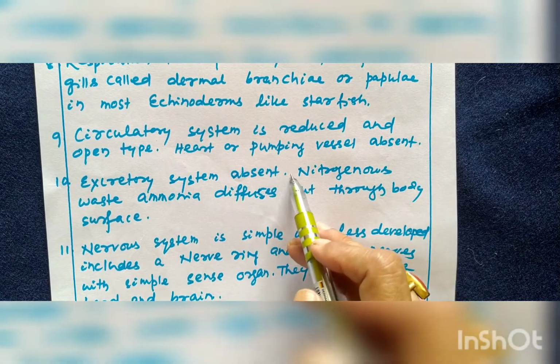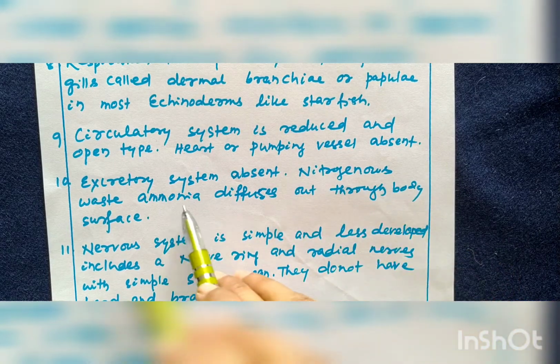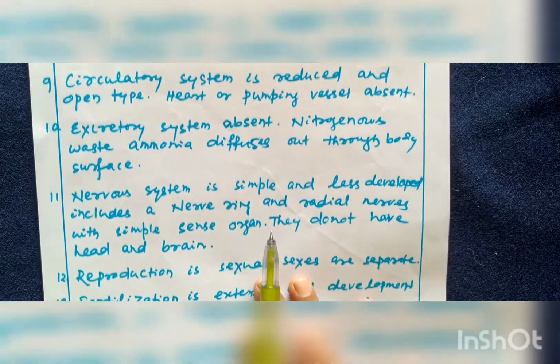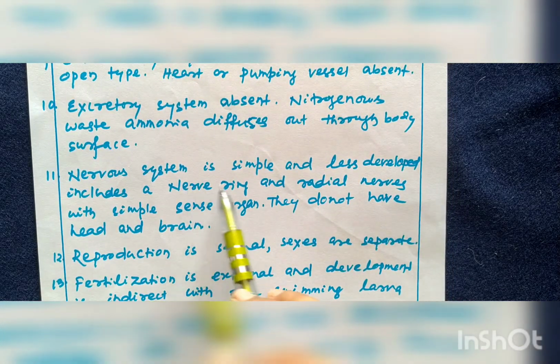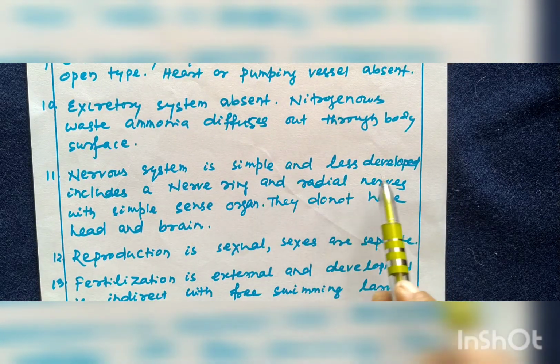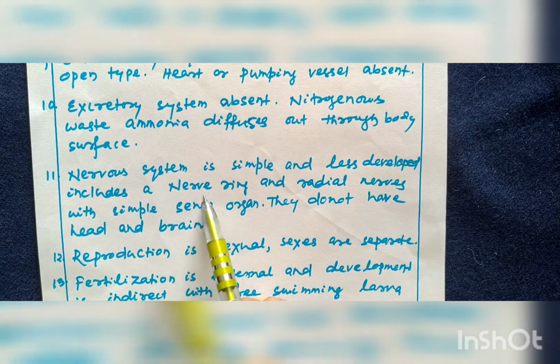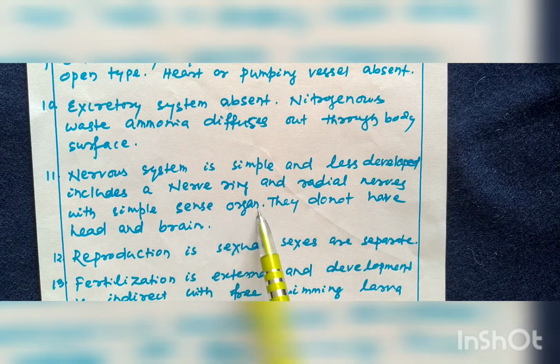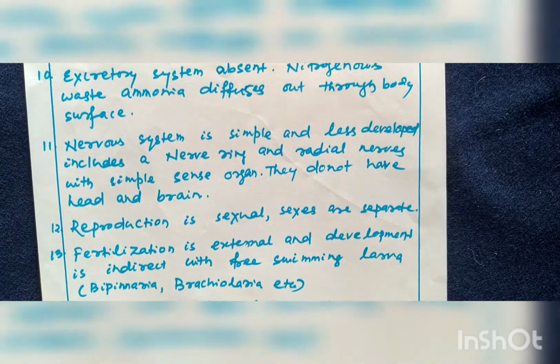Excretory system absent. Nitrogenous waste ammonia diffuses out through general body surface. Nervous system is simple and less developed, includes a nerve ring and radial nerves with simple sense organ. They do not have head and brain.